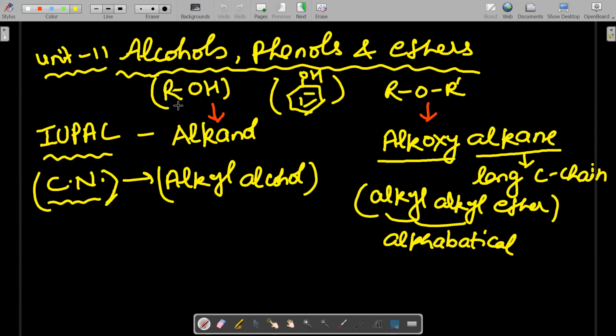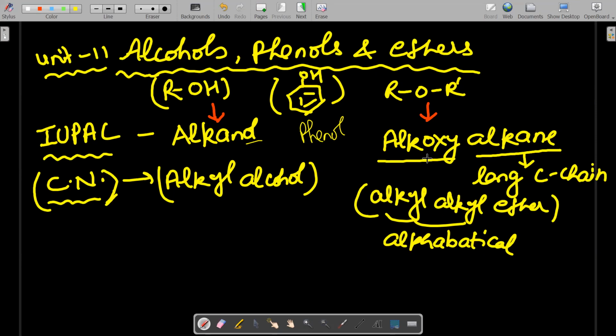Alcohol, all of you already read in class 11th, even in class 10th also. What is the IUPAC name of alcohol? That is alkanol, that means the suffix is -ol, right? And the common name is alkyl alcohol. This is phenol. And ether has the IUPAC name alkoxy alkane.